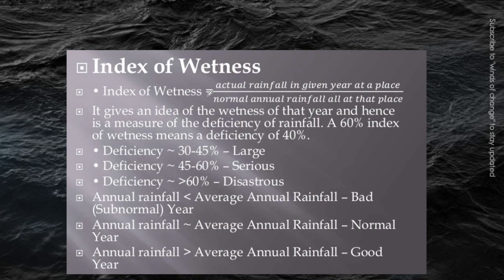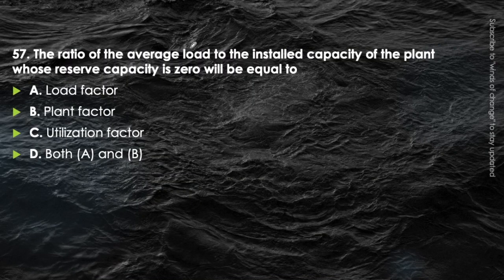Okay, it is being given here, you can read it out. Next question. The ratio of average load to the installed capacity of the plant whose reserve capacity is 0 will be equal to average load to the maximum load of the plant. What will it be called? Load factor, plant factor, utilization factor, or both A and B? Think about it.